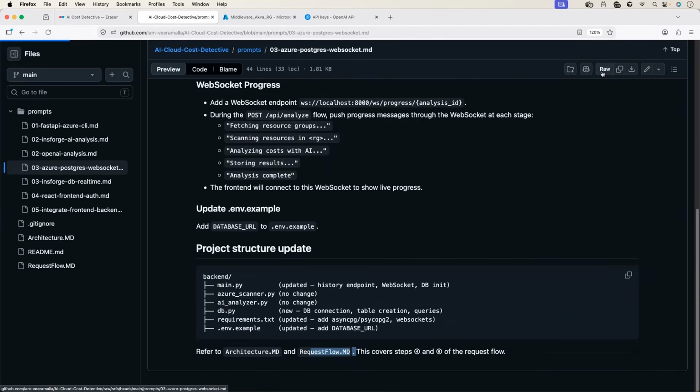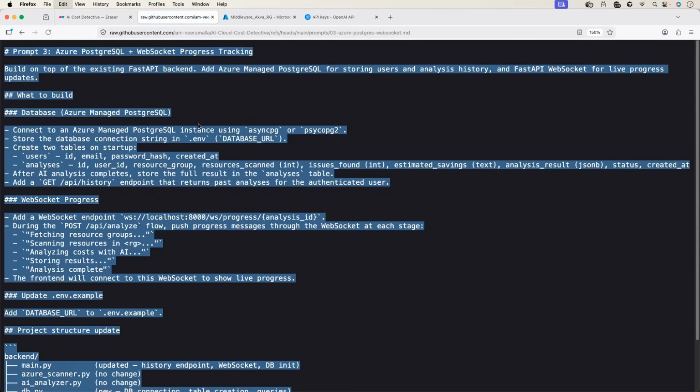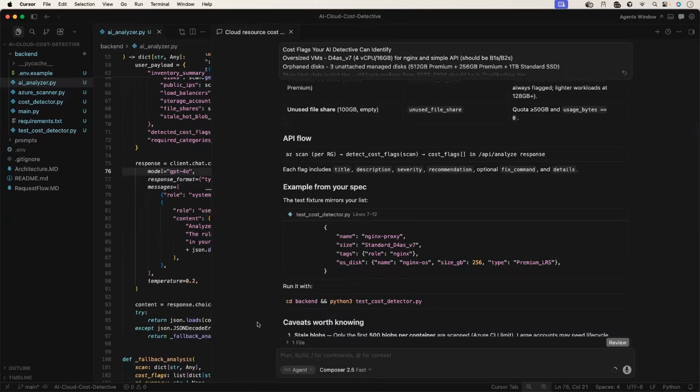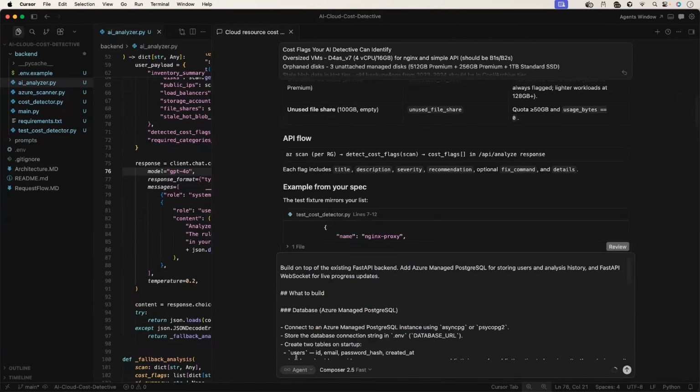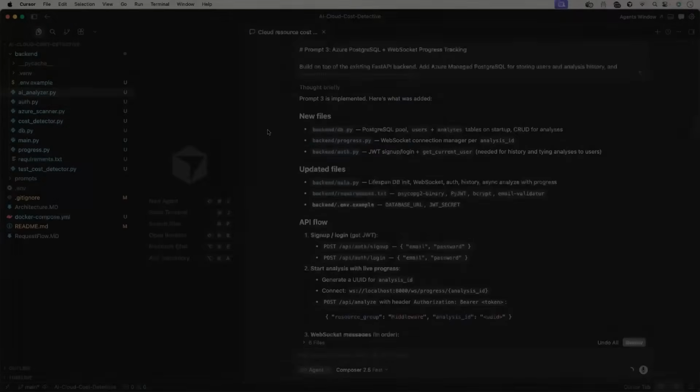Let's go to the raw mode. I'll copy this entire thing and paste it here. Okay. Now let me just put that information here.